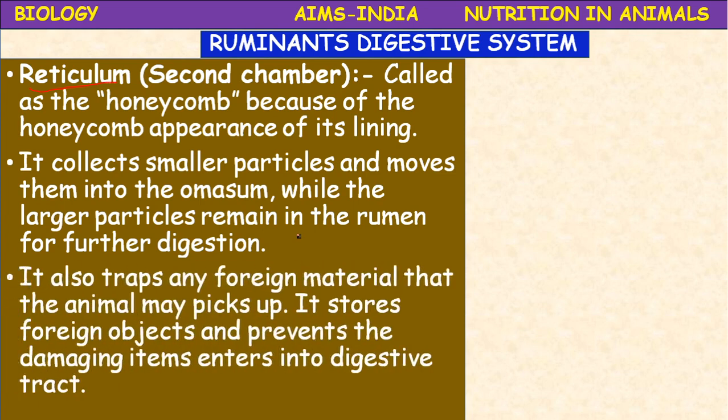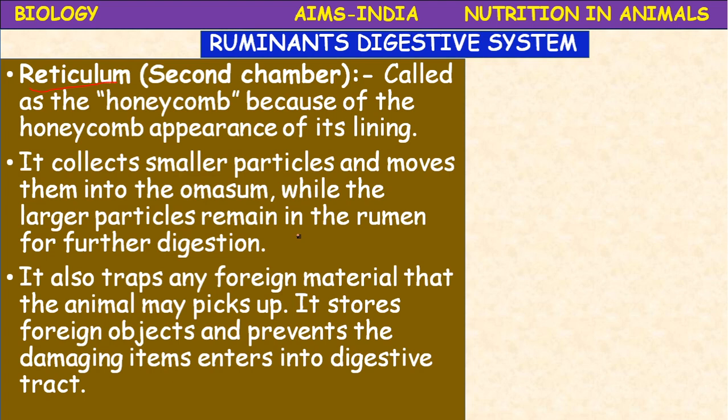So first, the animal will feed without chewing. Again it sits leisurely and brings the food back into the mouth and chews thoroughly. Then it swallows. The smaller particles enter into the reticulum, the second chamber, and the larger particles again enter into the rumen. The reticulum also traps the foreign material that the animal may pick up. It stores the foreign objects and prevents damaging items from entering the digestive tract.